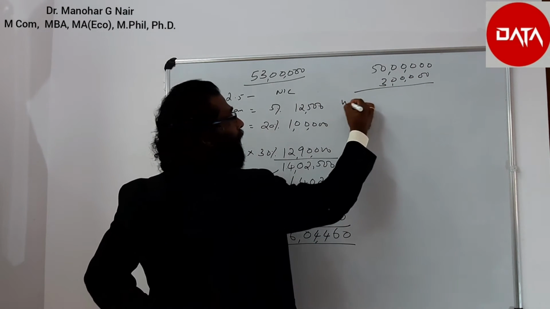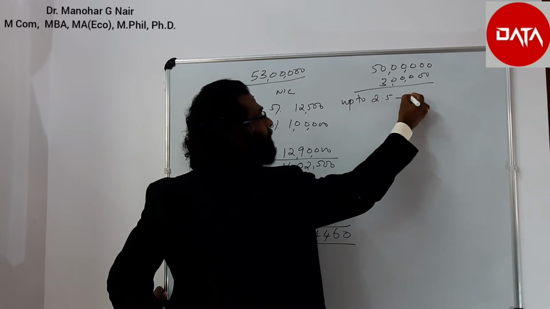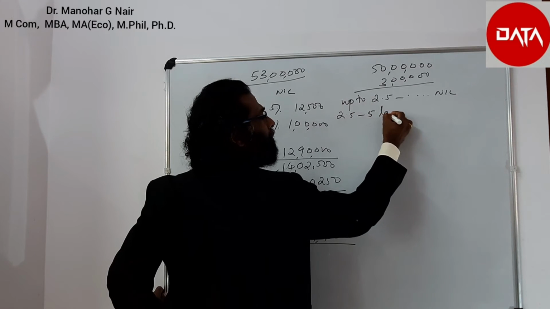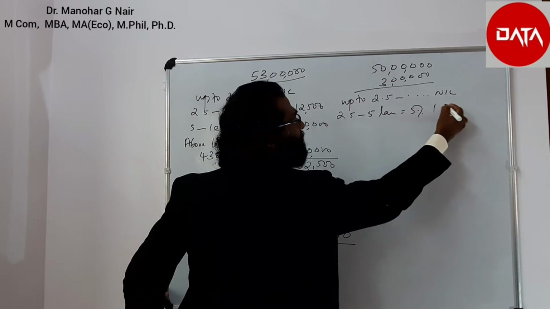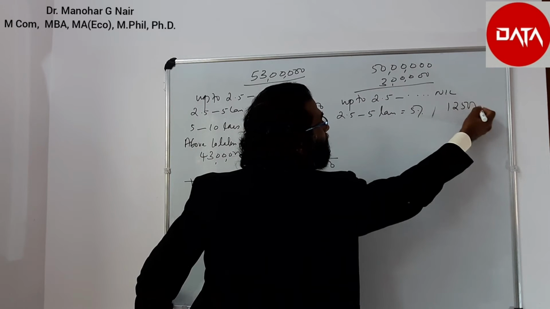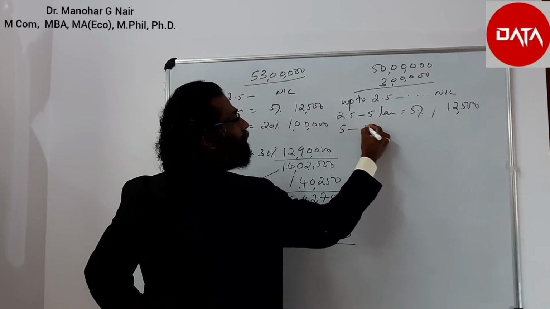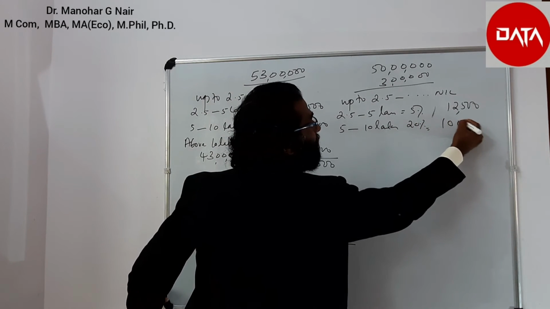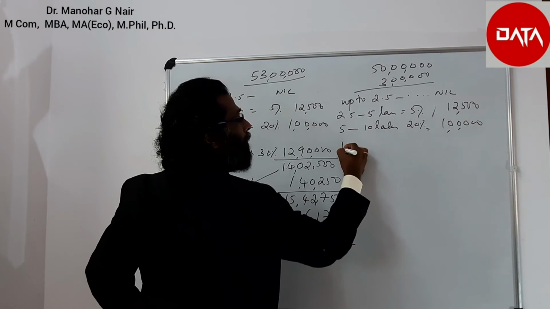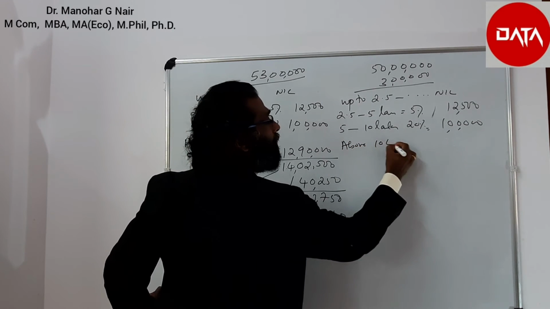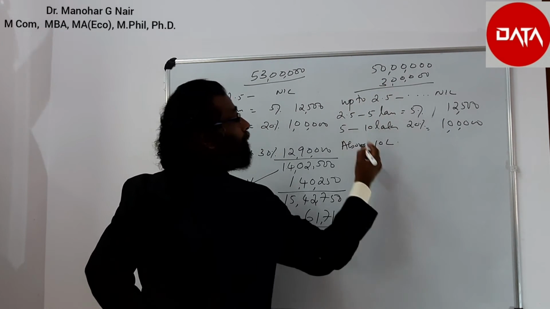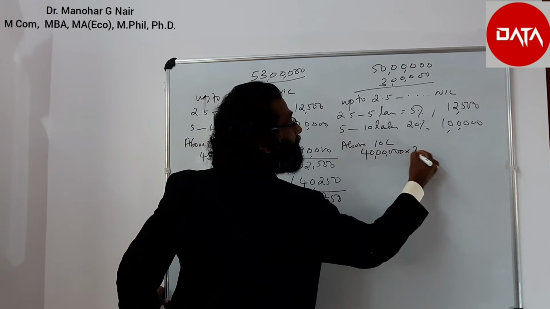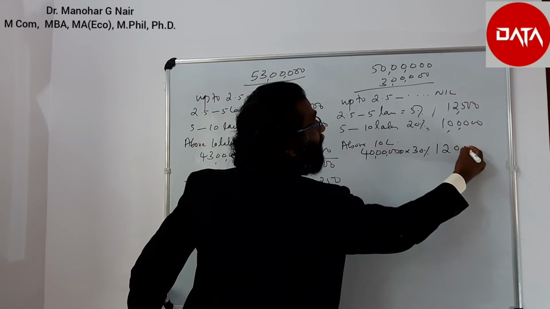See here, up to 2.5 lakhs income, nil tax. 2.5 to 5 lakh income, 5%, that is 12,500. Now 5 lakh to 10 lakh income, 20%, that is equal to 1 lakh. Now above 10 lakh, in this case we take 50 lakhs, so it will be 40 lakhs multiplied by 30% equals 12 lakh.